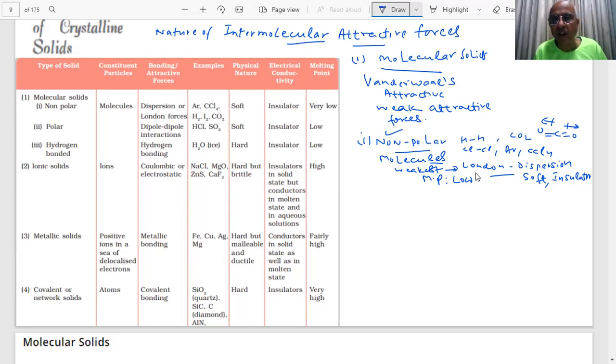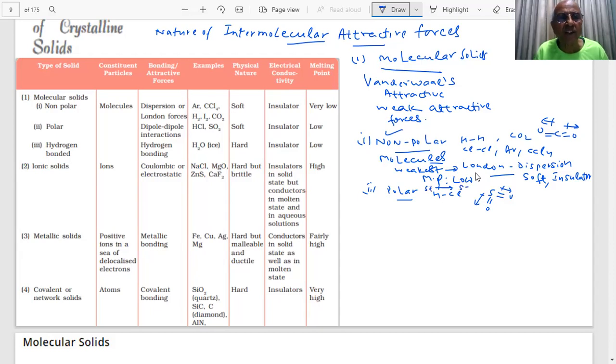And the second type are, student, polar molecules. If I write HCl, student, it is polar. When I write sulfur dioxide, you are saying it is polar, it's a bent molecule. Polar molecules have a dipole moment, student. There is some positive and negative charge separation. This end you are saying is positive, this end you are saying is negative.